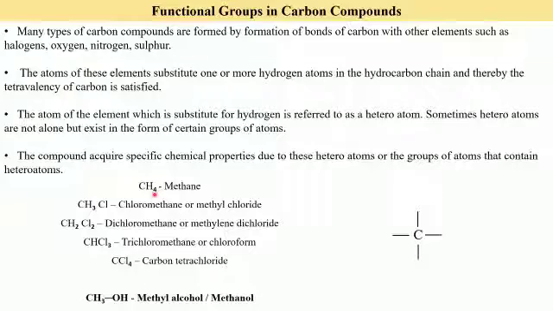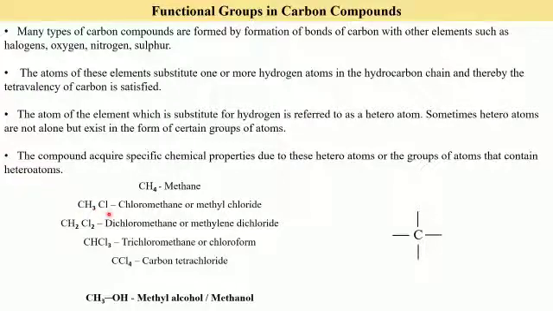Now one by one we started substituting the hydrogen atom by a halogen like chlorine. So here we have seen that carbon can form bonds with halogens, that is fluorine, chlorine, bromine and iodine. Here we have taken an example of chlorine, which is a halogen. So we substituted one hydrogen with one chlorine atom, and chlorine is monovalent, so it will also form a single bond with carbon, and the remaining 3 will be hydrogen.